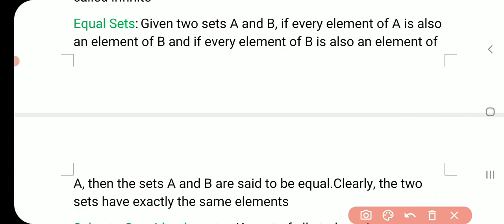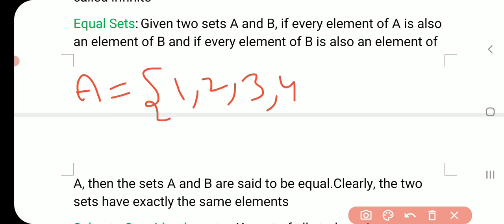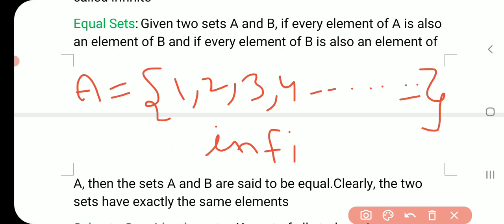If the number of elements of a set is not fixed, suppose A equals 1 2 3 4 and so on, then the last number is not known and we can't define what will be the last number, so it is known as an infinite set. Where the number of elements of a set is not fixed, it is known as an infinite set.